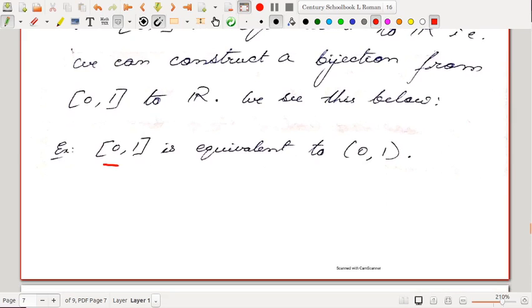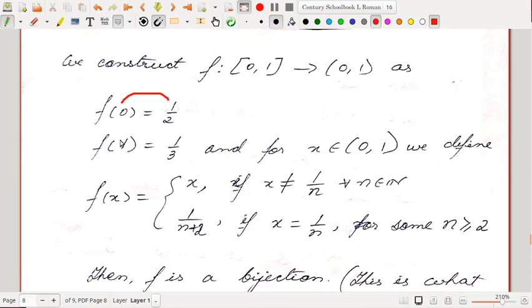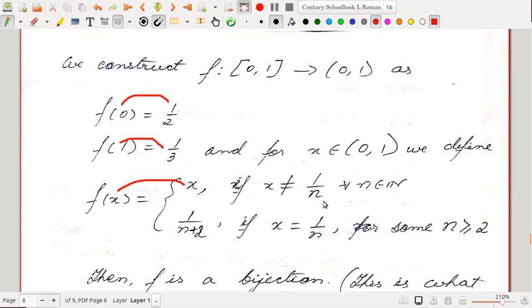So first let us create a bijection from the closed interval [0,1] to the open interval (0,1). How can we do that? We construct a function f from [0,1] to (0,1) as follows: we take 0 to 1/2, we take 1 to 1/3, and then for anything in between 0 and 1, we take f(x) to x if x is not of the type 1/n for every natural number n, and we take f(x) to 1/(n+2) if x is of the form 1/n for some n greater than or equal to 2.